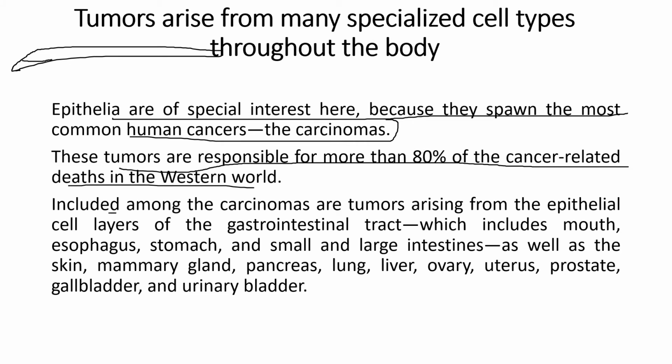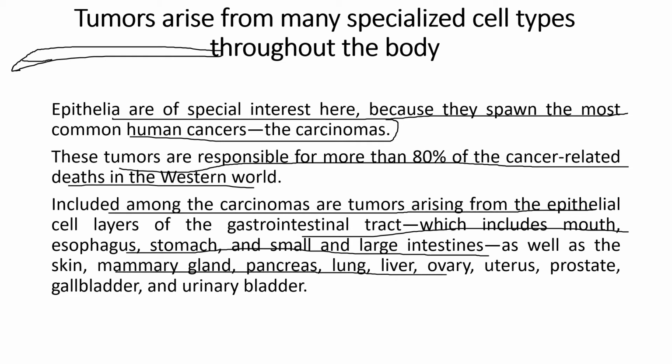Also included among the carcinomas are tumors arising from epithelial cell layers of the gastrointestinal tract, which includes the mouth, esophagus, stomach, small intestine, large intestine, as well as the skin, mammary glands, pancreas, lung, liver, ovary, uterus, prostate, gallbladder, and the urinary bladder. So there are a number of tumors that can form inside the human body from the epithelial layer. The epithelial layer plays a huge part in the formation of tumors or cancer cells.